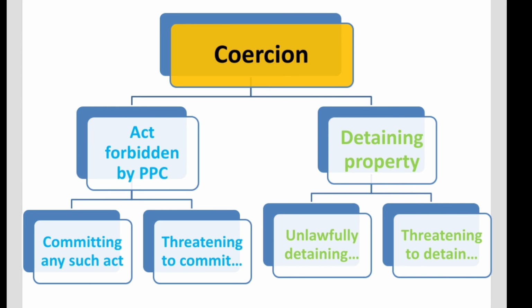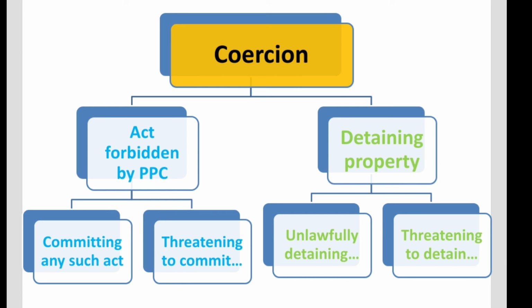So let's look at a very quick example. Let's say that 2 Pakistani people, Mr. A and Mr. B, are in the UK, and one fine day Mr. A finds Mr. B, beats him up and forces him to agree to sell his house to him as soon as they reach Karachi. And they also enter into a formal agreement, that is, a proper contract is concluded, whereby Mr. B agrees to sell his house to Mr. A. Now obviously there is the use of physical force, which means a violation of the PPC.